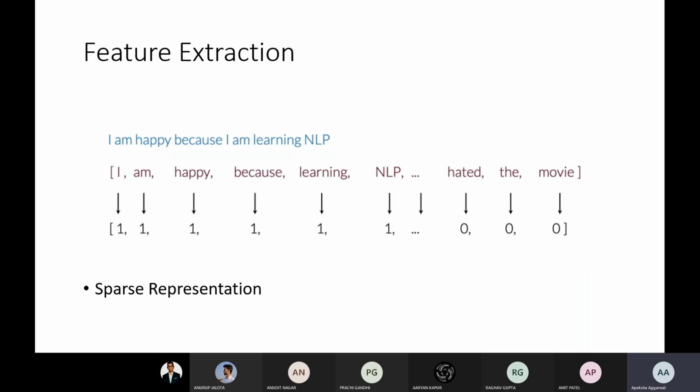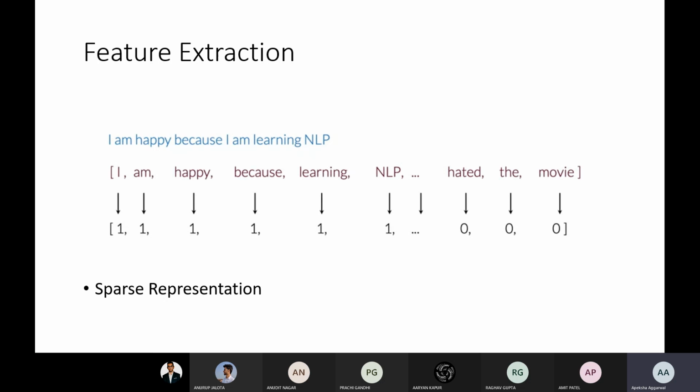Now, we can see that this is a sparse representation, because as we discussed in the example where 10 words were unique in document A and 10 different words were in document B, all those tens are zeros for the document A training example, and for the document B training example, the starting tens would be zeros. So there are so many zeros. When we are talking about features, they should have some numerical value, some good value that makes sense.